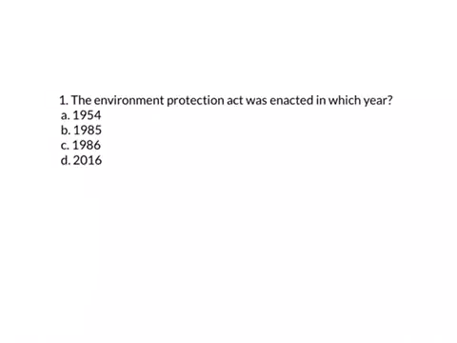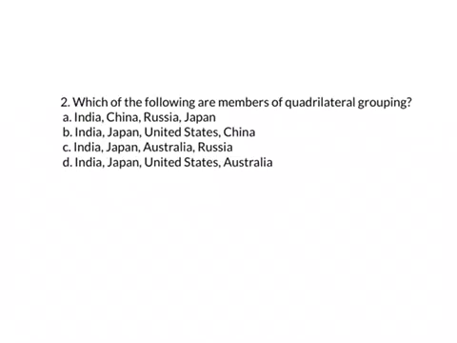The first question is, the Environment Protection Act was enacted in which year? The answer is C. 1986. The second question is, which of the following are members of quadrilateral grouping? The answer is D. India, Japan, US and Australia.